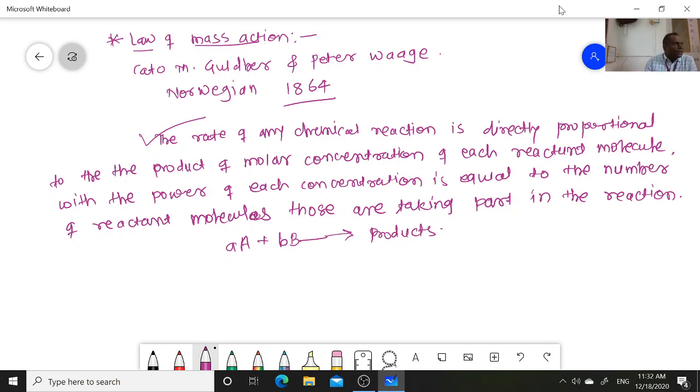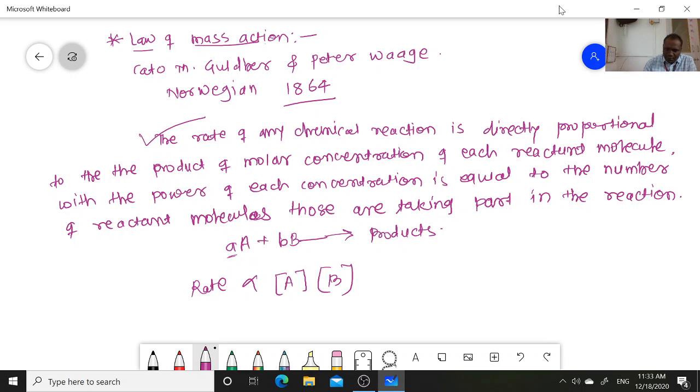According to this definition, the rate is directly proportional to the product of the molar concentration of each reactant molecule. In this case, A and B are the reactant molecules, raised to the power of their number of molecules or concentrations.